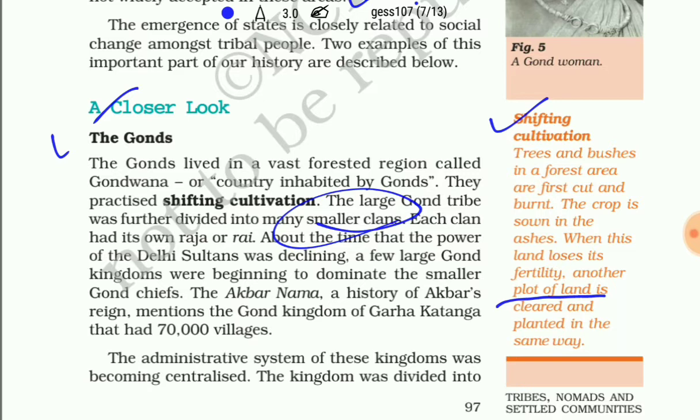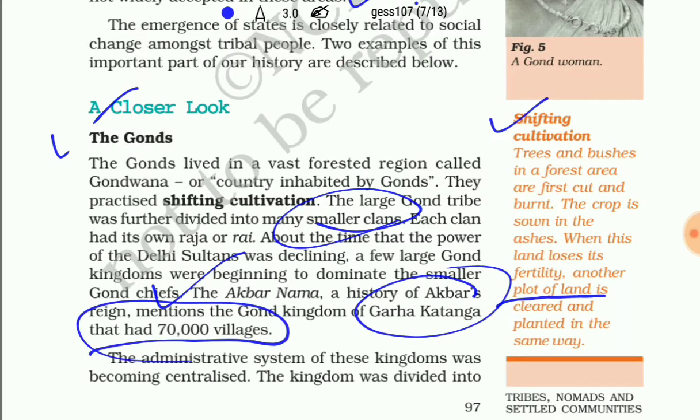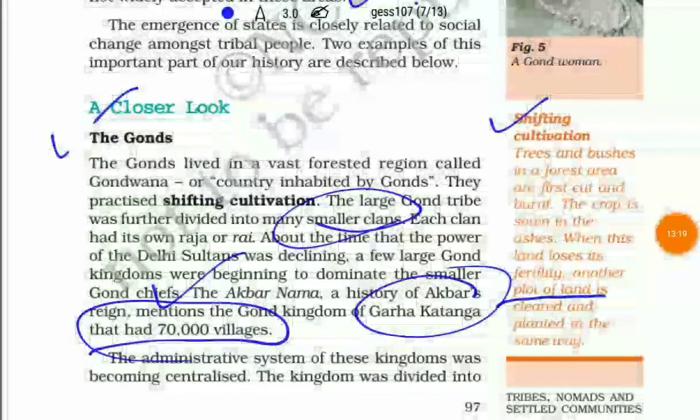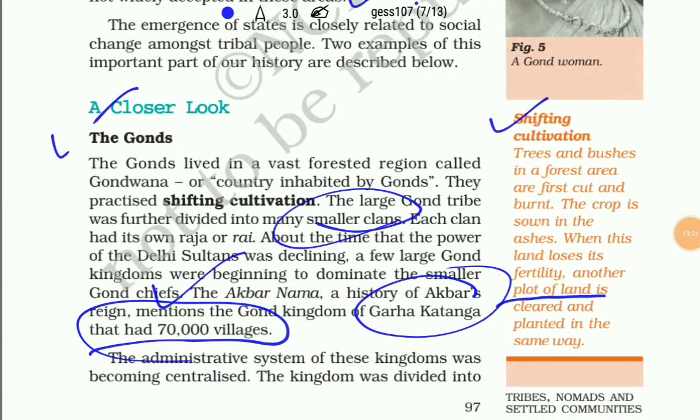In the Akbar Nama, the history of Akbar's reign, it is mentioned that the Gond kingdom of Garha Katanga had 70,000 villages.